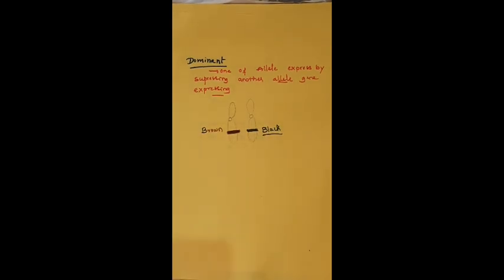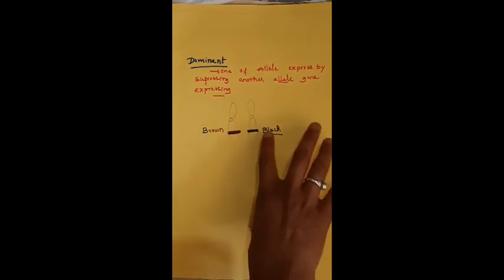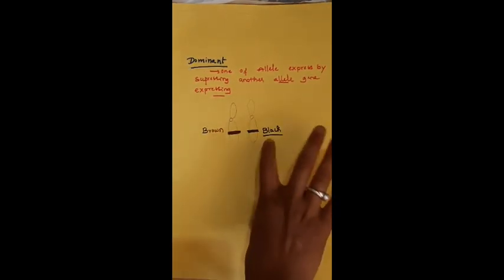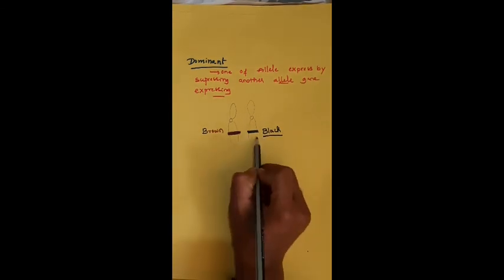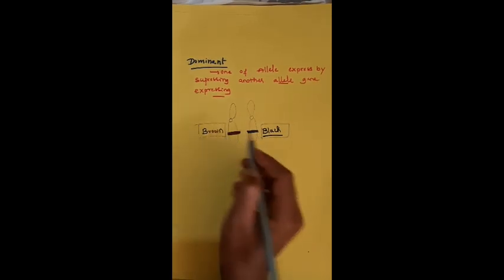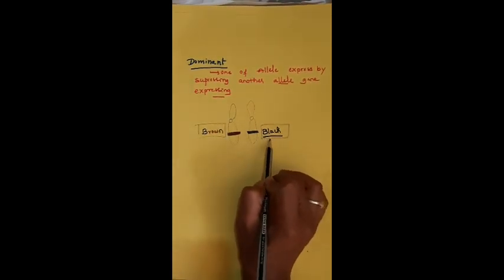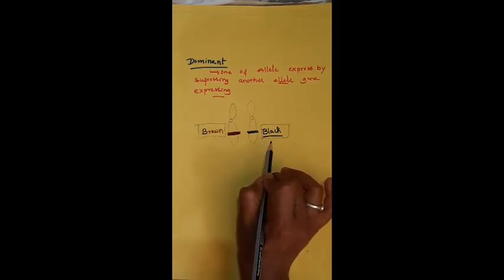Usually, in the ratio you can see the black color eyeball is more common compared to the brown color eyes. For example, we are taking that the black color eye expresses more than the brown, meaning the black color is known as the dominant allele.